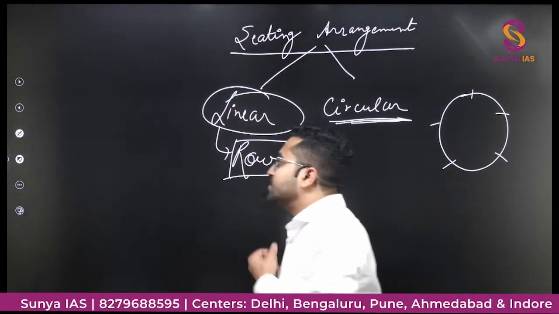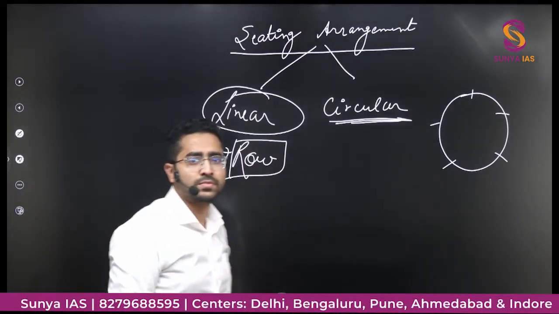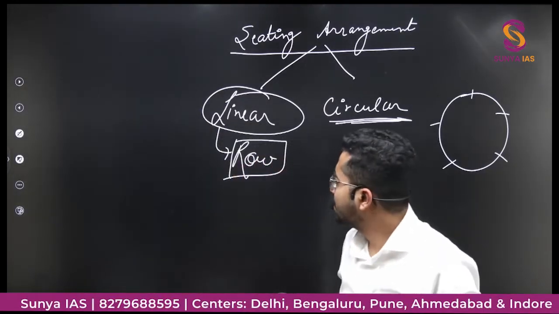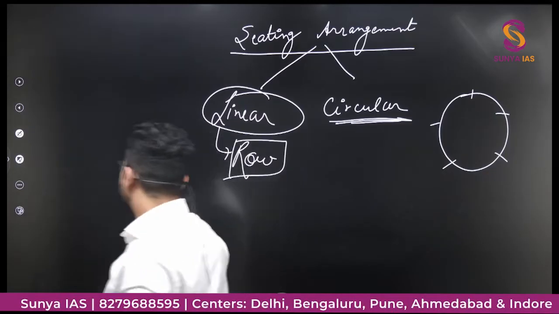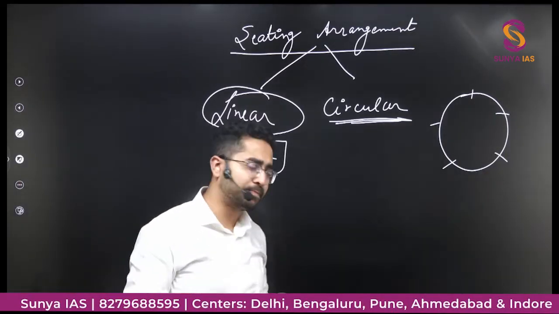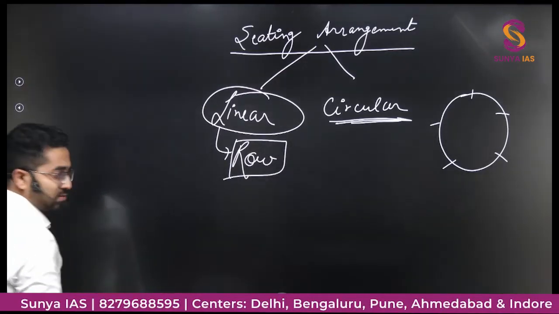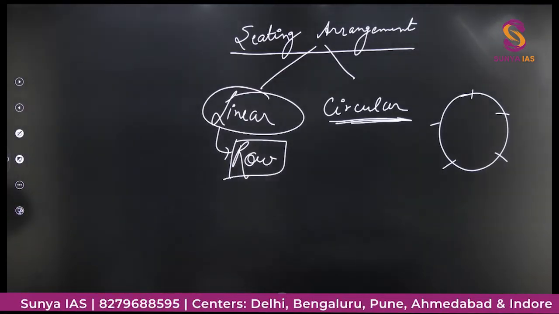Let's say they say Ram, Shyam and Ghanshyam, these three persons are sitting in a row in the same order as their names are given.